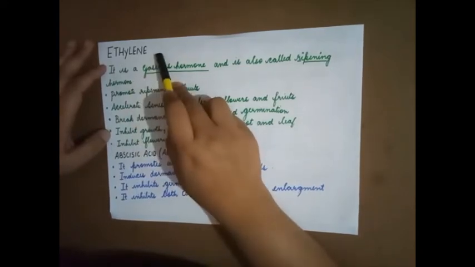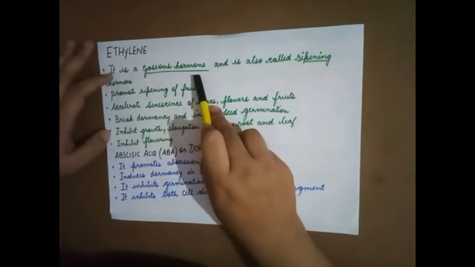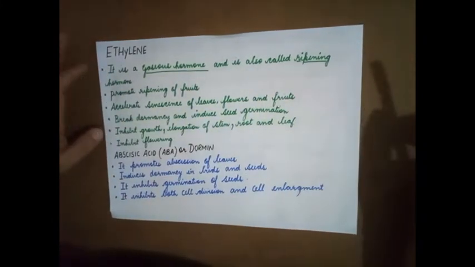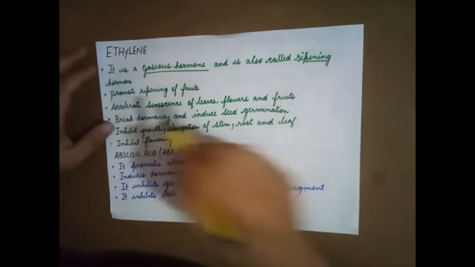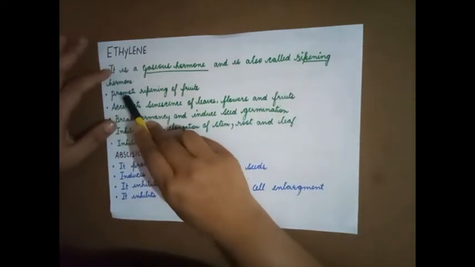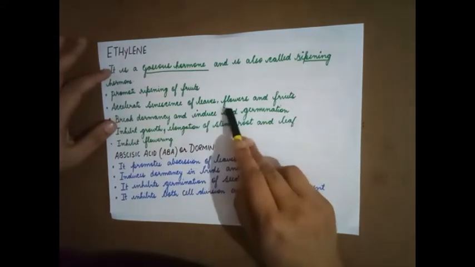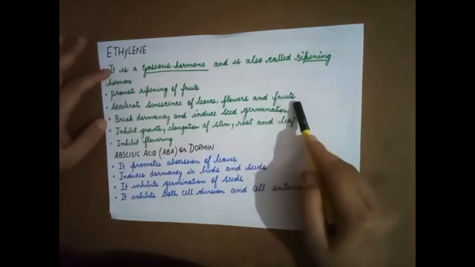First one is ethylene. It is a gaseous hormone and it is also called the ripening hormone. This is the only gaseous hormone and it brings about ripening of the fruits, promotes ripening of fruits, accelerates senescence of leaves, flowers and fruits.